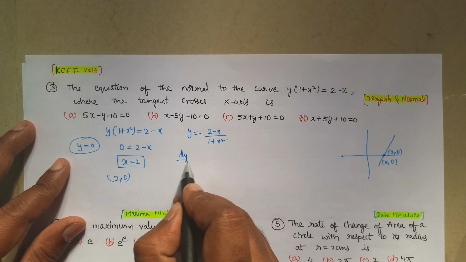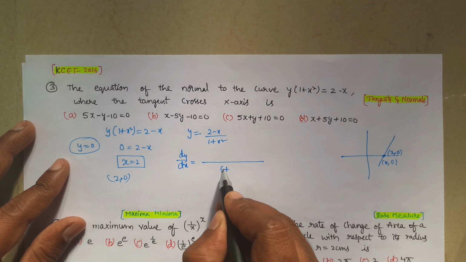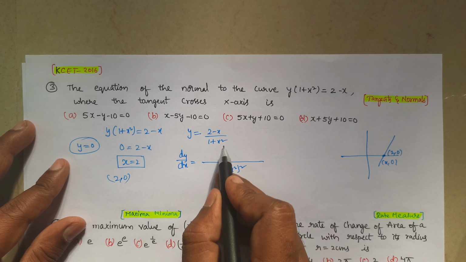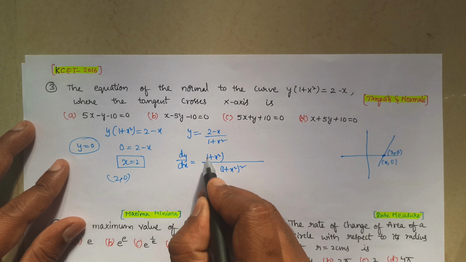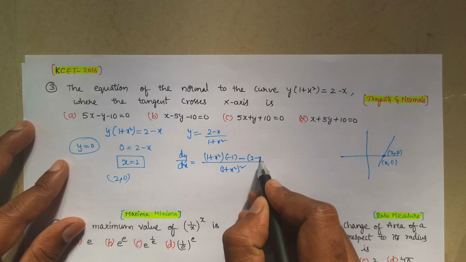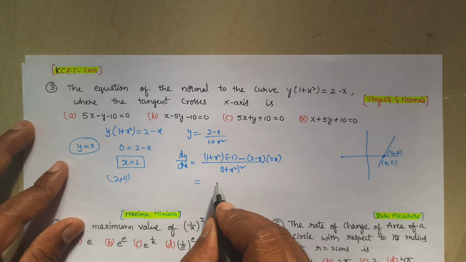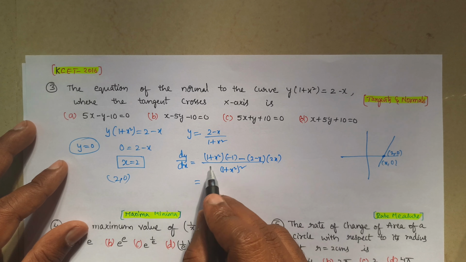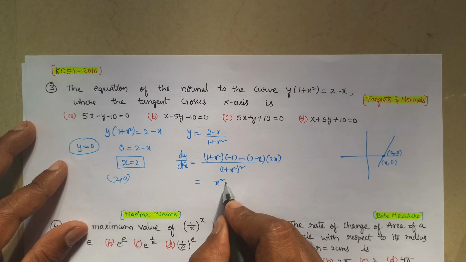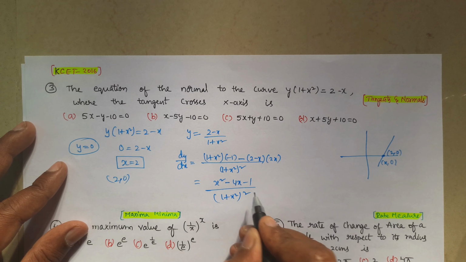If we differentiate this using the u by v rule, dy by dx is, in the denominator, 1 plus x square whole square. In the numerator, 1 plus x square into the derivative of 2 minus x, which is minus 1, minus 2 minus x into the derivative of 1 plus x square, which is 2x. If you simplify this, you will get x square minus 4x minus 1 by 1 plus x square whole square.